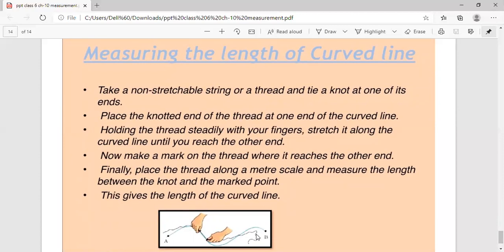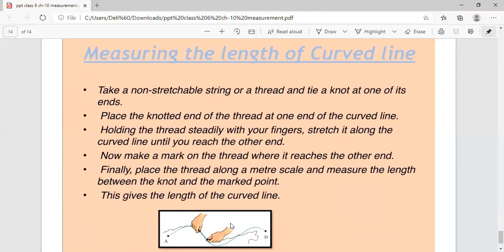Now, once we have covered the curved line, you can place that thread on the meter scale and measure how much thread we have used to cover the curved line. So in this way, we can measure the length of the curved line by using the thread.